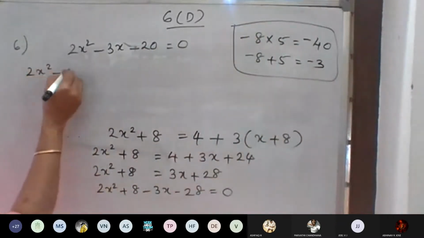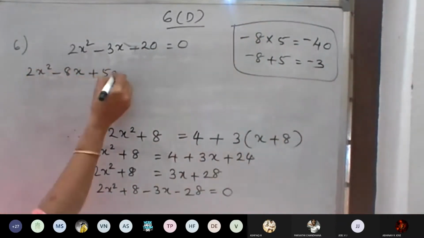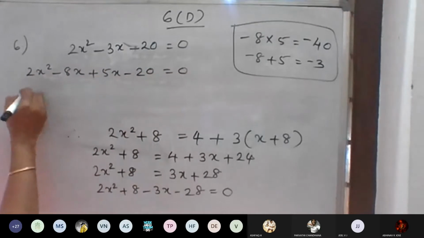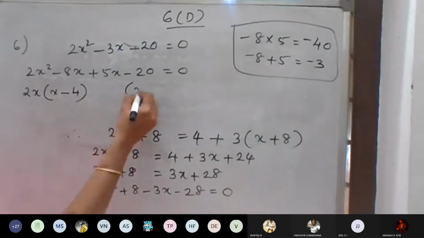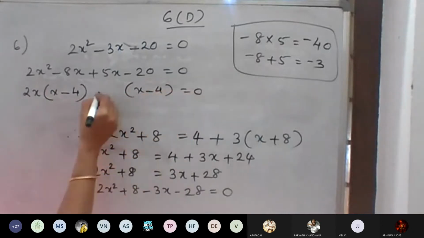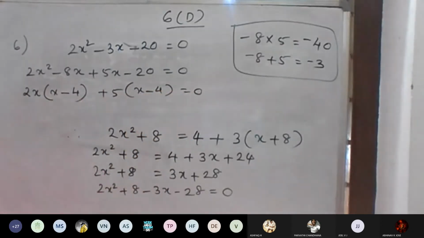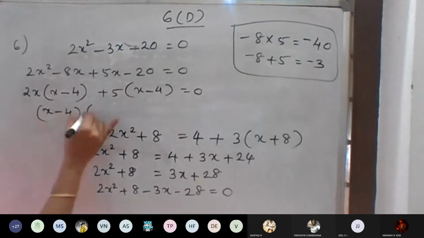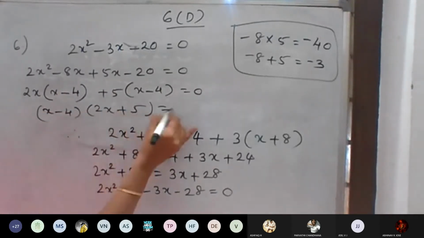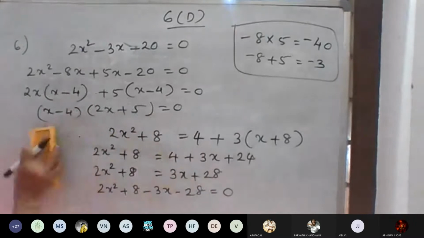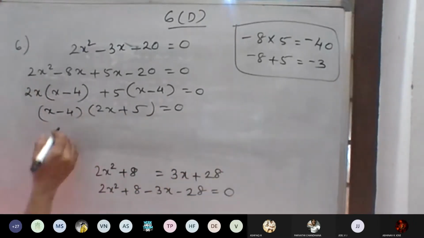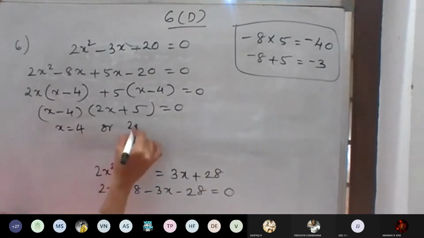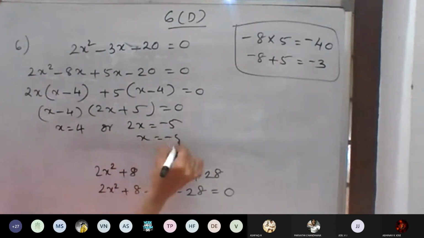So 2x square minus 8x plus 5x minus 20 is equal to 0. So 2x we can take common, then x minus 4, same x minus 4, then write it as 5. So x minus 4 into 2x plus 5 is equal to 0. So x is equal to 4 or 2x is equal to negative 5, that is x is equal to negative 5 by 2. So x is equal to 4 is only possible.